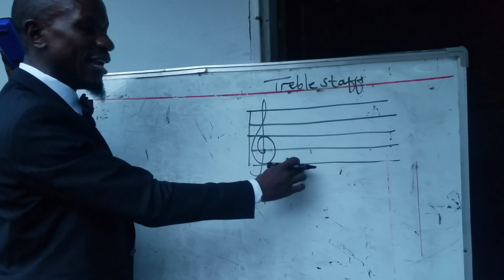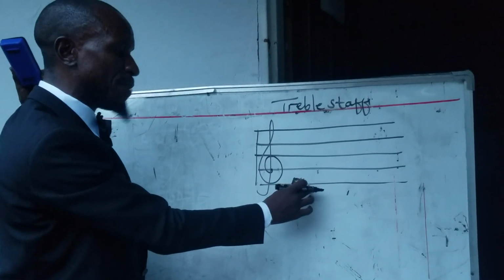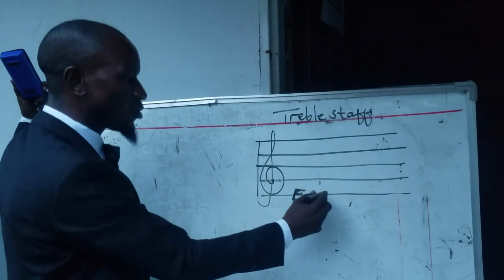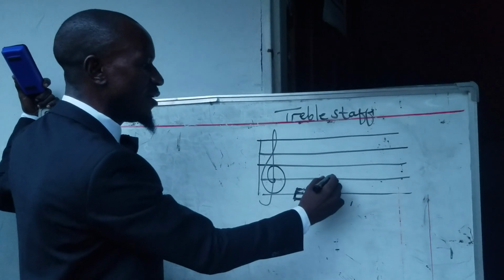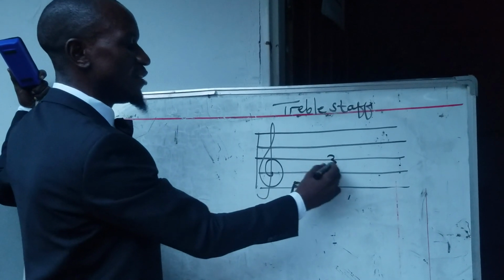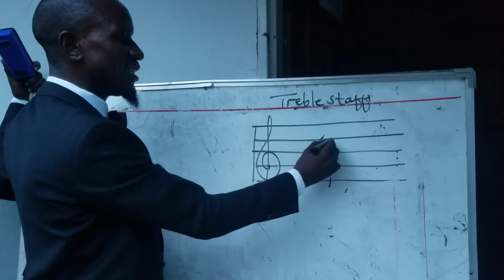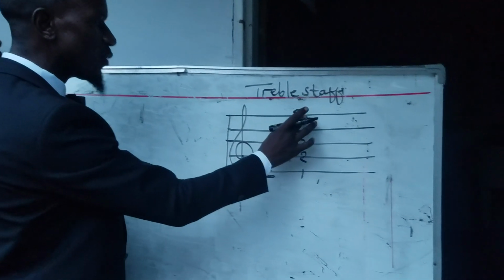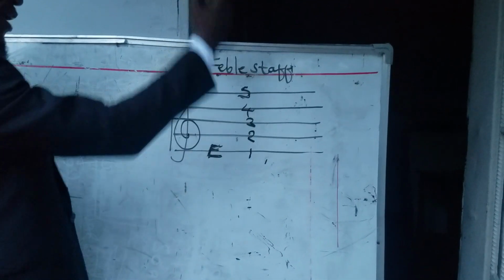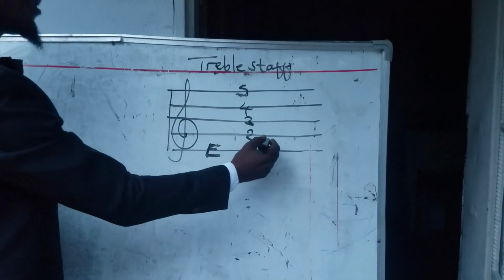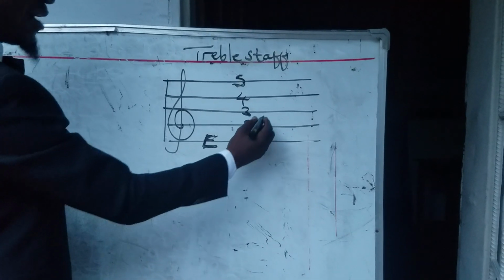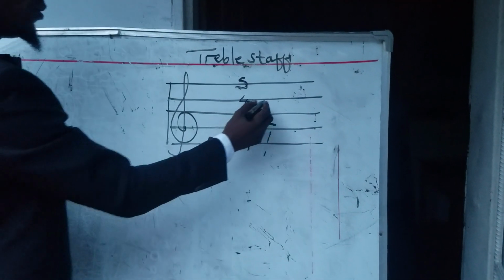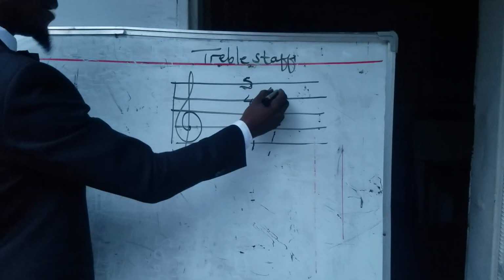Mind you, in music we count lines and spaces from the bottom. So this is line number 1, this is line number 2, this is line number 3, this is line number 4, this is line number 5. All right, so we count lines like that. Also spaces. This is space number 1, space number 2, space number 3, space number 4.